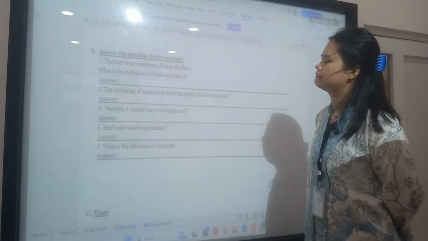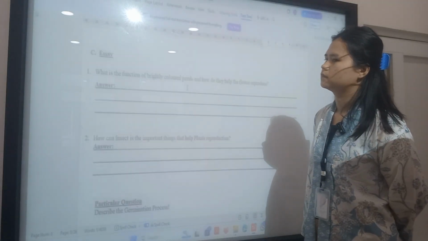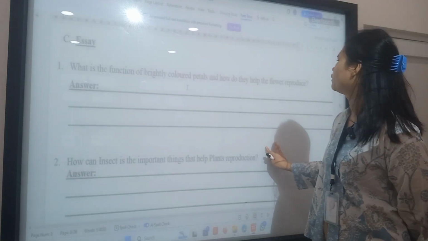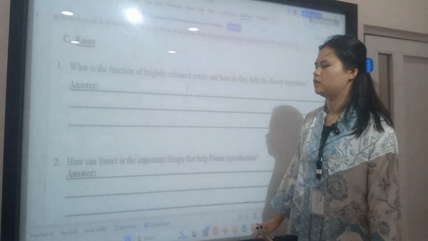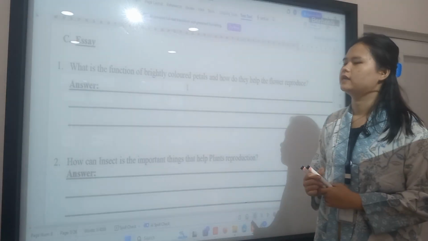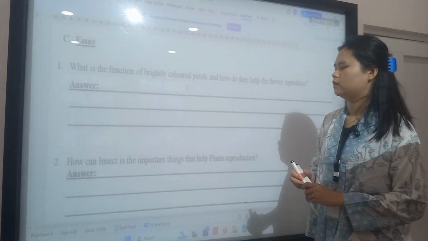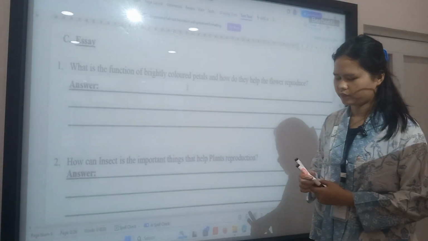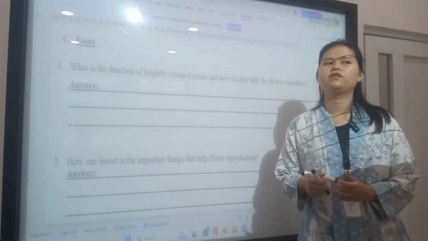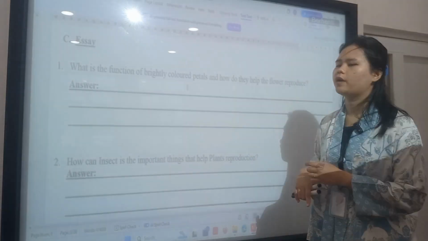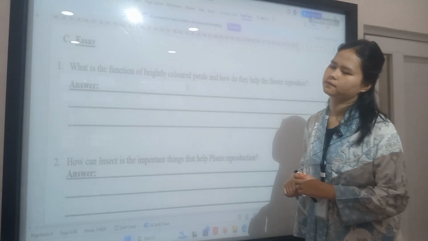Okay, next. What is the function of brightly colored petals in helping the flower reproduce? It attracts insects to come to the flower. Number 2. Insects are important because they are pollinators that help the flower reproduce, because they can transfer pollen to the other part of the plant.